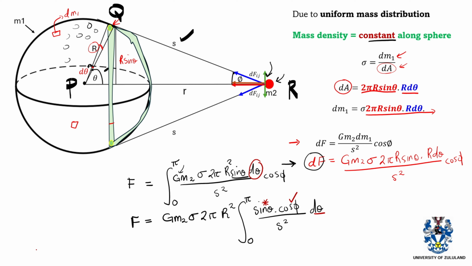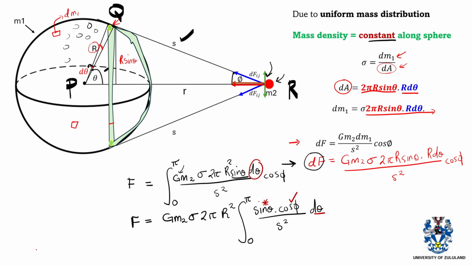So we can differentiate s here with respect to theta. Basically, we differentiate s squared with respect to theta. We are also going to differentiate the other side of the equal sign with respect to theta. We are going to differentiate this r squared plus r squared minus 2rr cos theta with respect to theta as well.